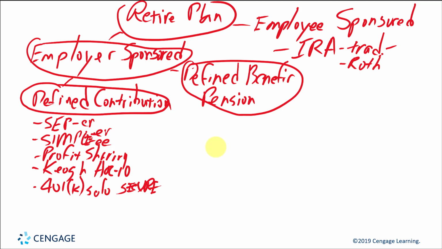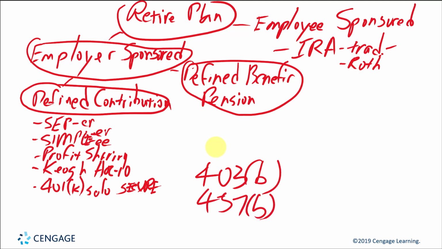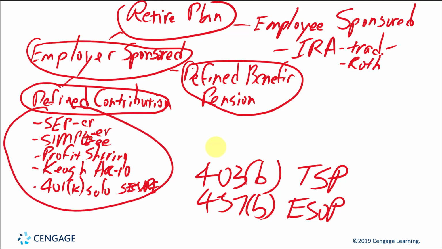Okay, so some other names you may hear, not applying to maybe businesses, are stuff like 403B or 457B or thrift savings plans or employee stock option plans. There are a lot of different ways companies and organizations can help set up retirement plans for their employees. So we're just kind of briefly going over these types here in our chapter.